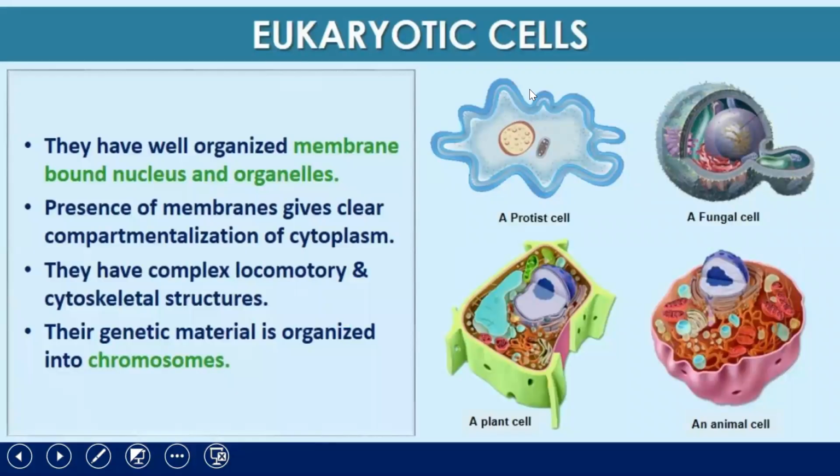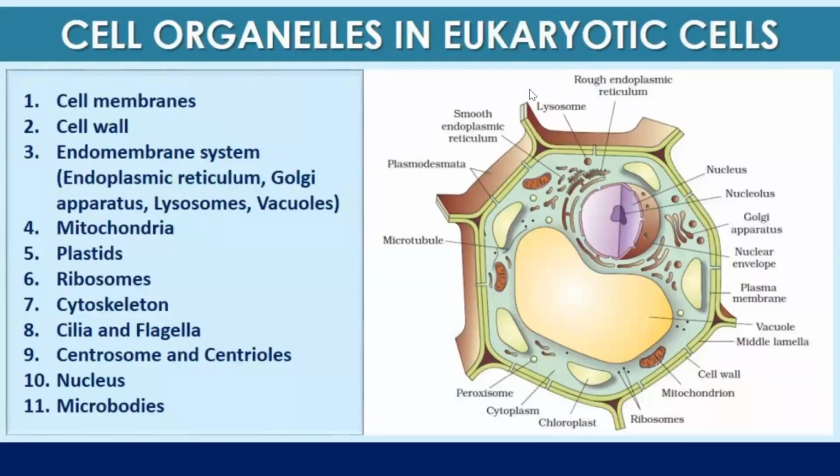Eukaryotic cells have a well-organized membrane-bound nucleus and organelles. The presence of membranes gives them clear compartmentalism of the cytoplasm. They have complex locomotory and cytoskeletal structures. Their genetic material is organized into chromosomes.